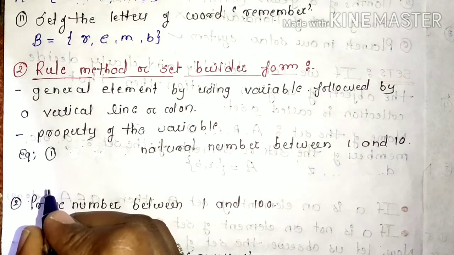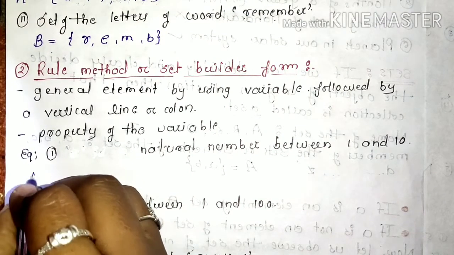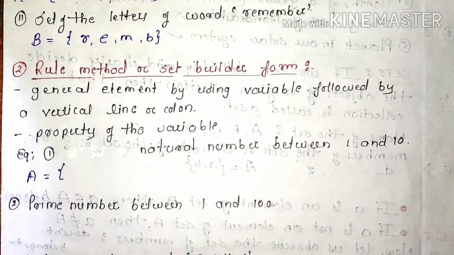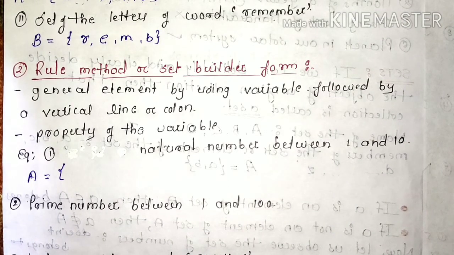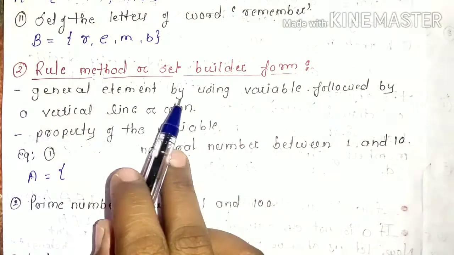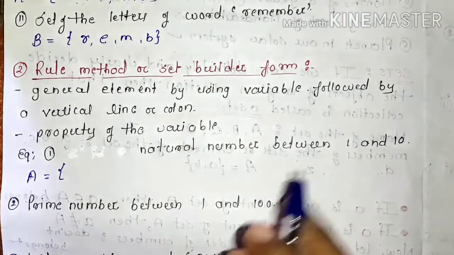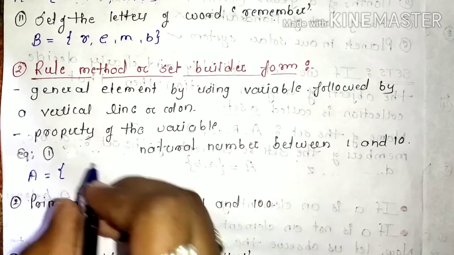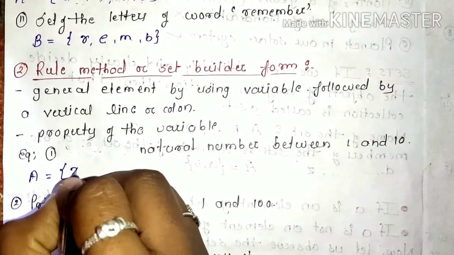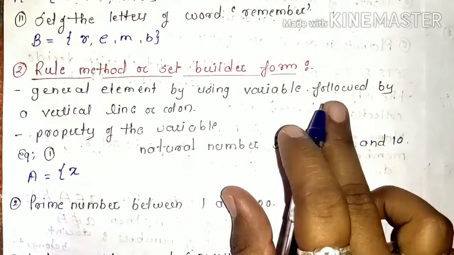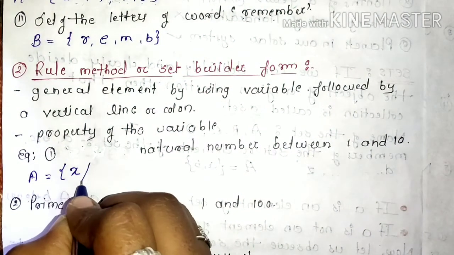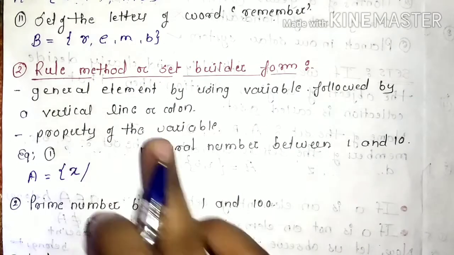So let us start. First we have to give a name to the set. That is A. We can give any letter from A to Z. Now, first, what is given here? The general element by using a variable. That means for all the elements we have to use one general element. So let us write it as x. Okay, now next, followed by the vertical line or colon. Next, the property of the variable.